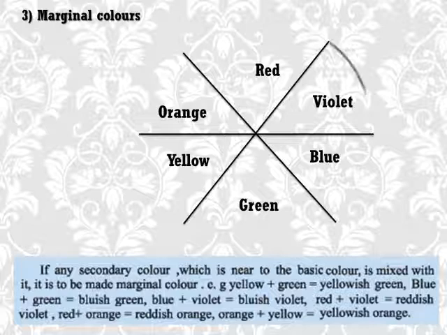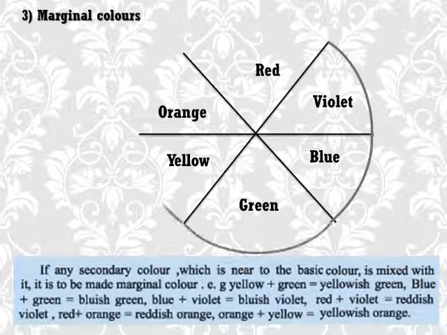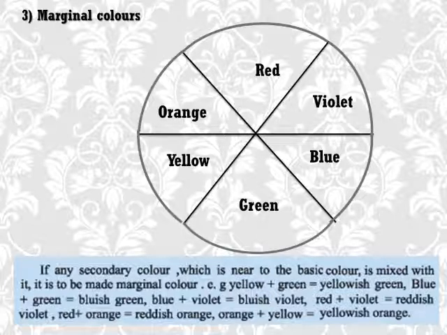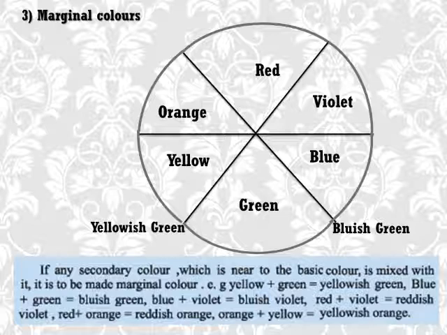Then draw a circle. Write the marginal color where the lines touch the circle. I repeat, write the marginal color where the lines touch the circle. Look, when primary color blue and secondary color green mix up, bluish green is created. Bluish green is a marginal color.